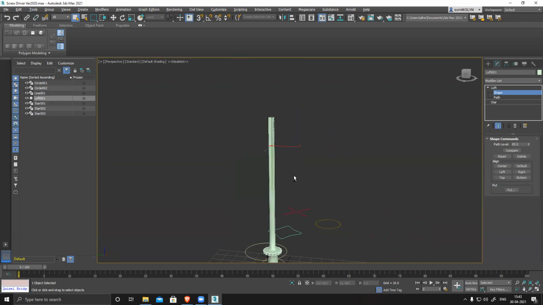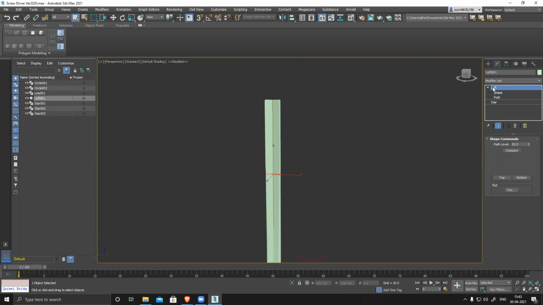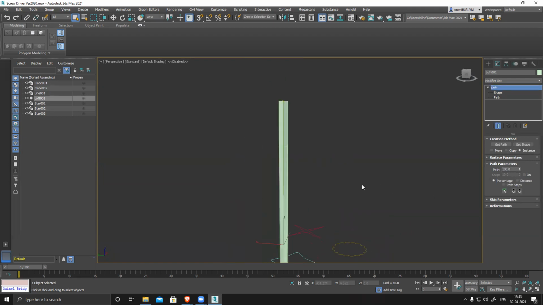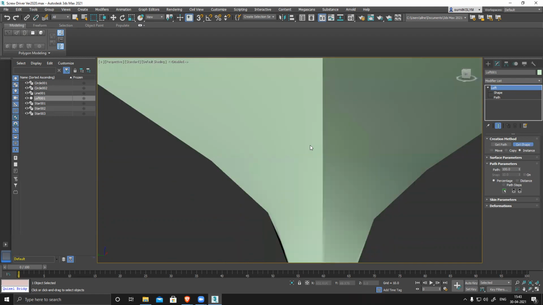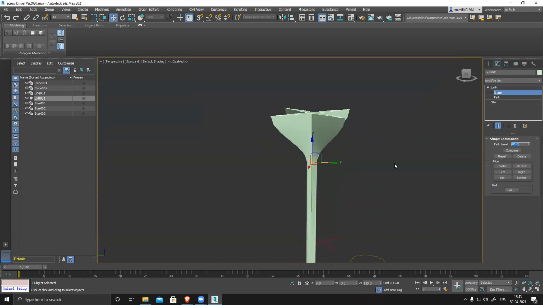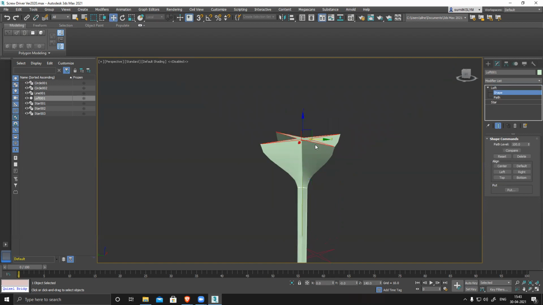So basically, to shrink it, right now it's at 85. What you have to do is loft. If you select loft, now give a path of 100 and 100. You can see this step. Click on Get Shape, so you get the same shape now. Now you can go to shape and select this one.